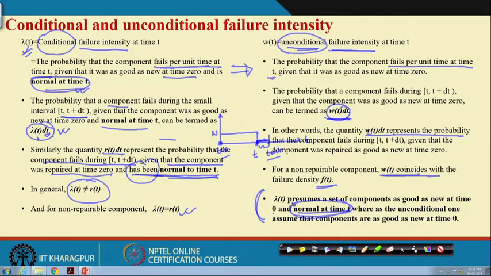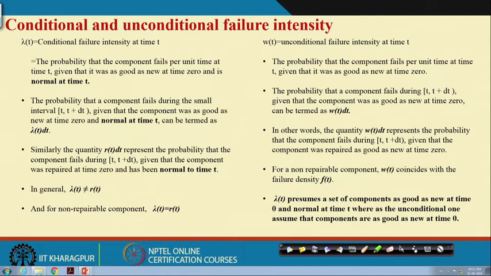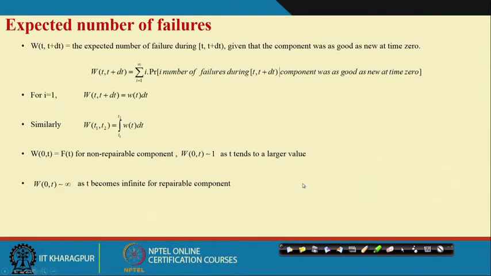So what have you learned so far? You have learned many things.